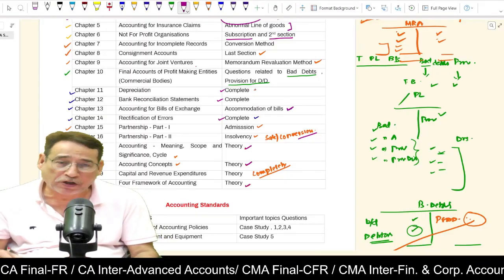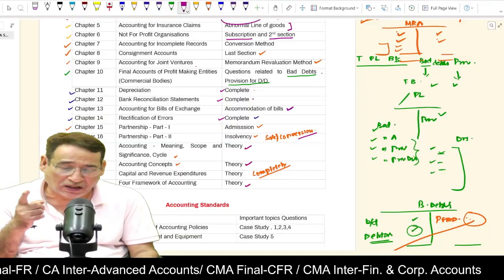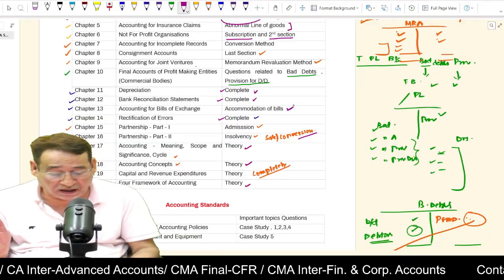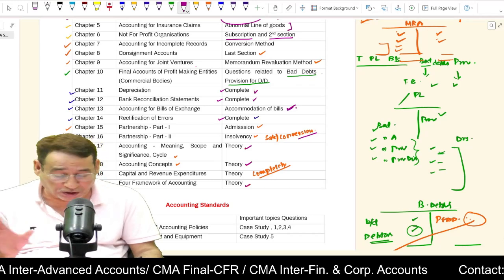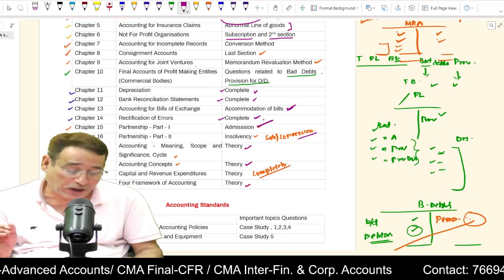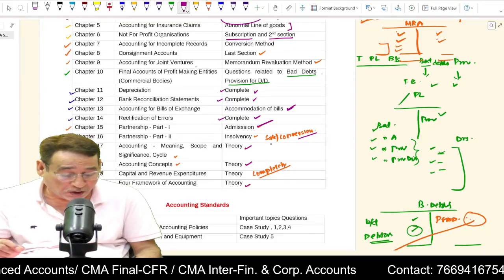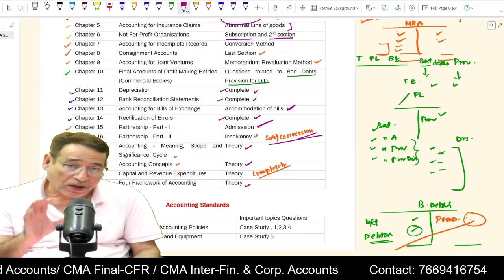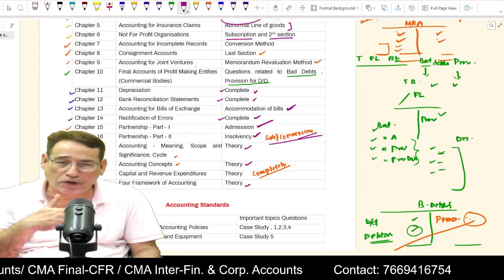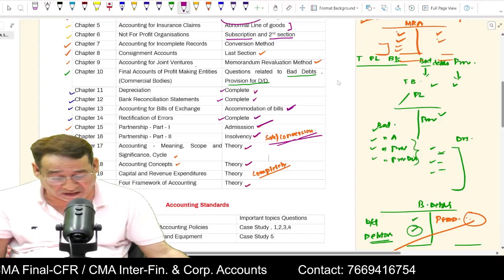Depreciation complete, hardly 4 or 5 questions are there. Bank reconciliation, one class chapter, so I think you should be in a position to do it within 1 hour. And then accommodation of bills, where you need to put in a bit of effort. Then rectification of errors. Then partnership, you need to take into account only admission of a partner, but you focus upon partnership too. Questions related to insolvency, partners' insolvency, we covered 4 or 5 questions. You can do any 2 questions, and then sale or conversion if the time permits you.